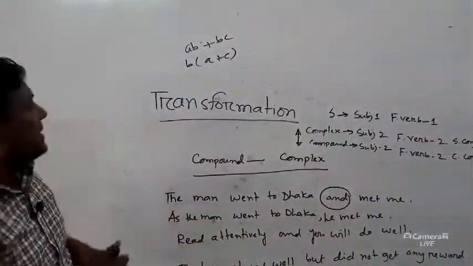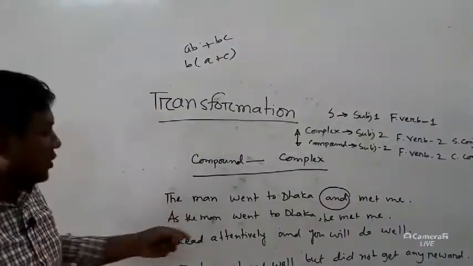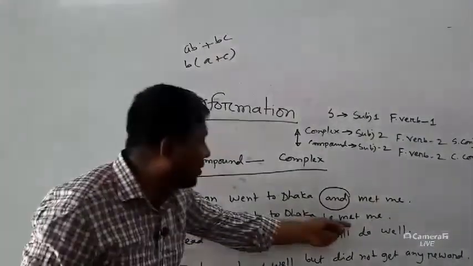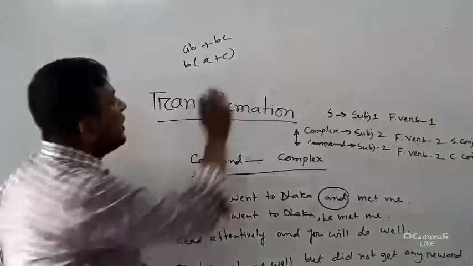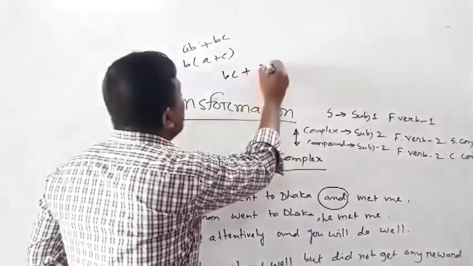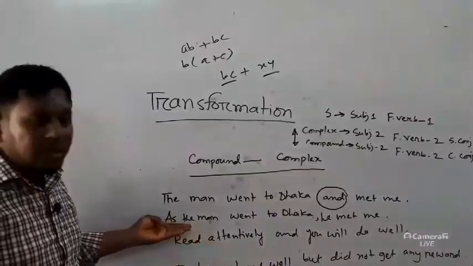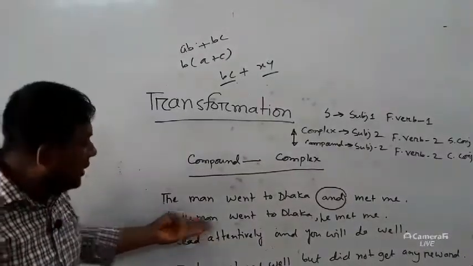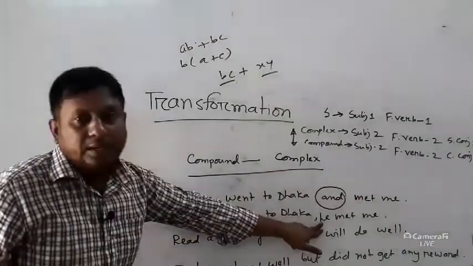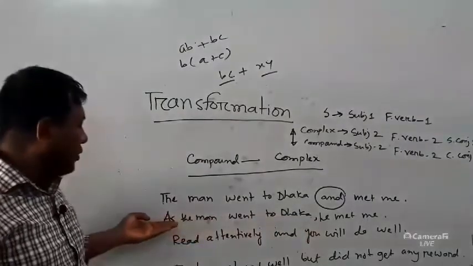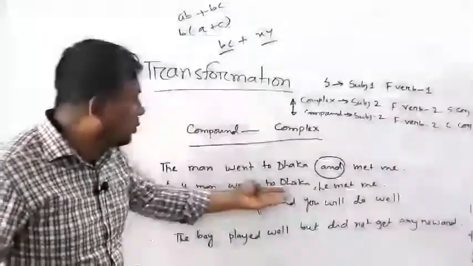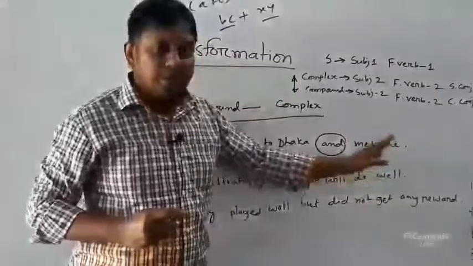But in a complex sentence, there are different clauses. This is the principal clause, this is the subordinate clause, like this, BC plus XY. These are two different terms. So you will not be able to take something as common. So the subject will be here. So the answer will be, as the man went to Dhaka, he met me.